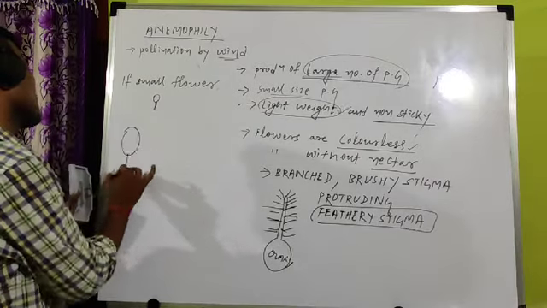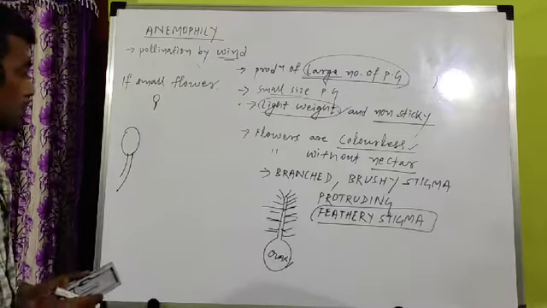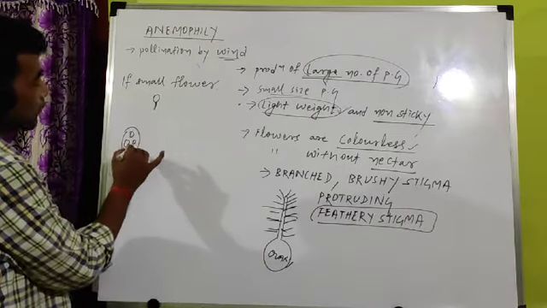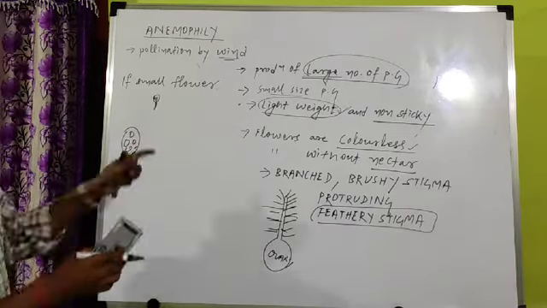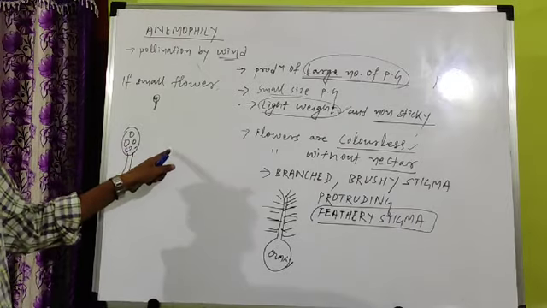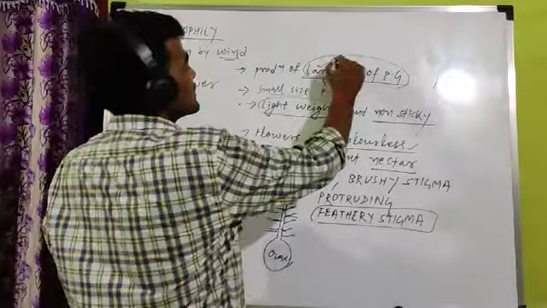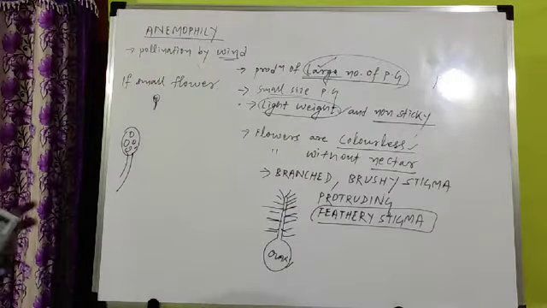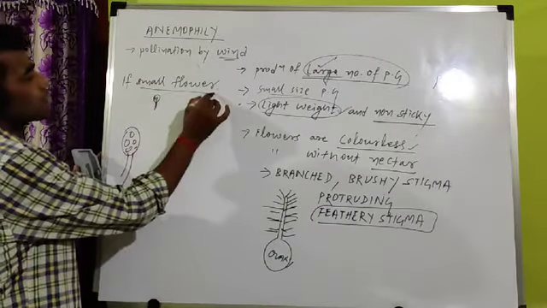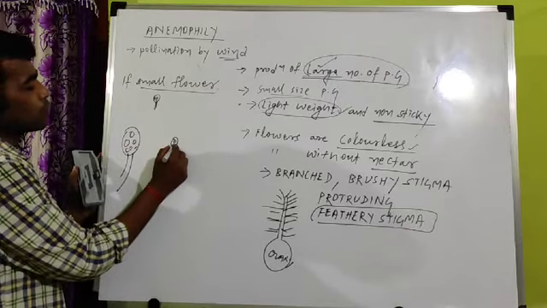Instead, a large flower will produce large number of pollen grain. So, what is the difference between a small flower and large flower? Small flower will produce small amount of pollen grain, large flower will produce large number of pollen grain. But in case of wind pollination, already we have discussed, there is a requirement of large number of pollen grain. So that's why, if a flower is small, many small flowers group together.